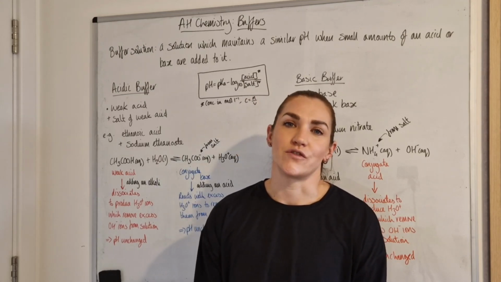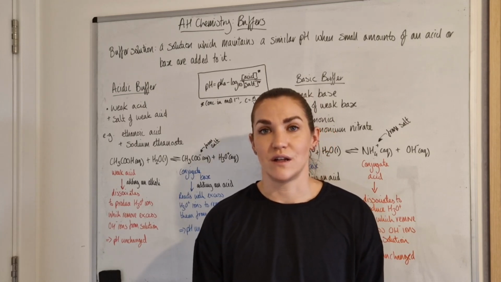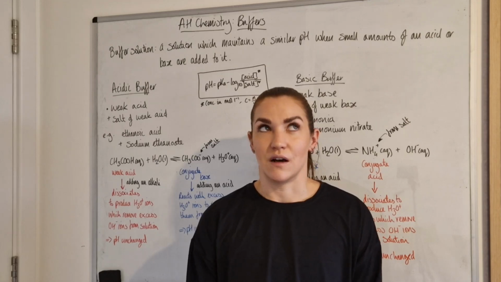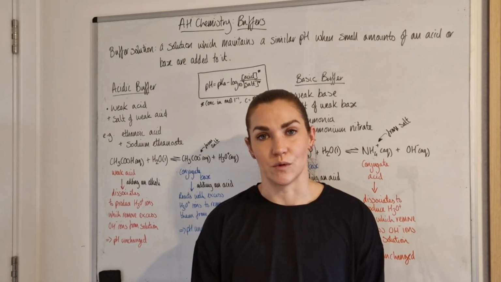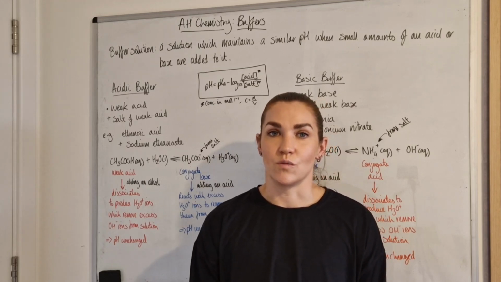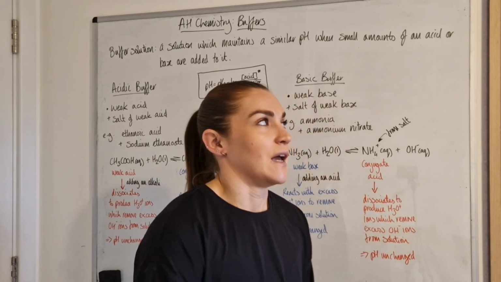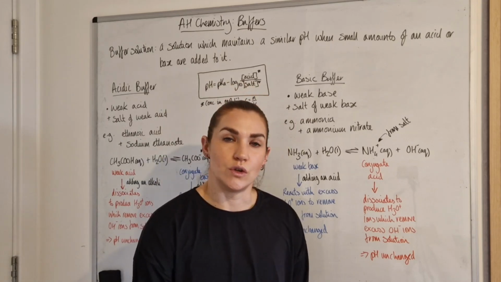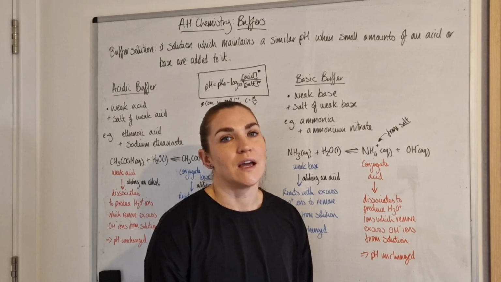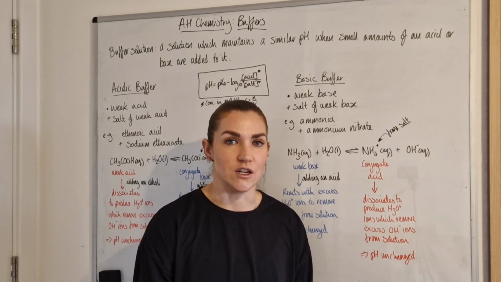From National 5 we should know that if we add an acid to an alkali it makes the pH move towards 7. And if we add an alkali to an acid, it will also make the pH move towards 7. However, with buffer solutions, the pH of the solution will not change when you add a little bit of an acid or an alkali. And this is because there are two substances within the buffer solution that basically remove any excess ions that could cause the pH of the water to change.